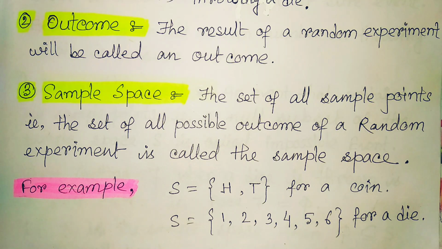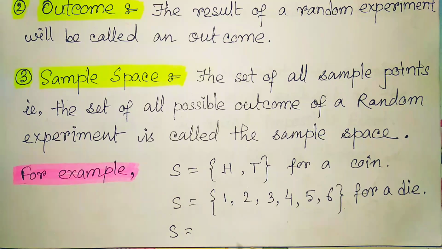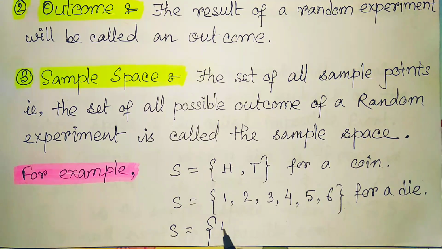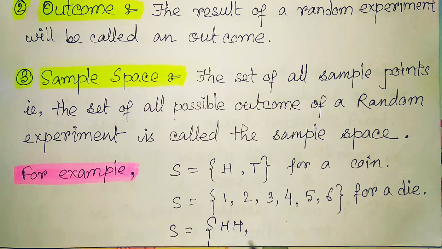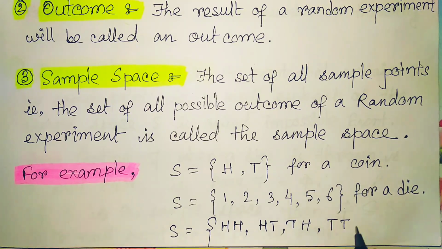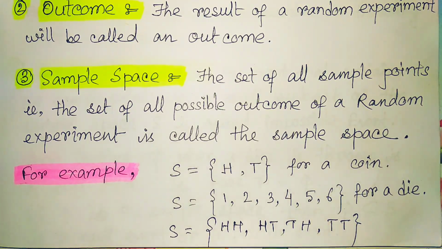Finally, we can get tail in both tosses. So we have 4 different outcomes for tossing a coin 2 times: head head, head tail, tail head, and tail tail.